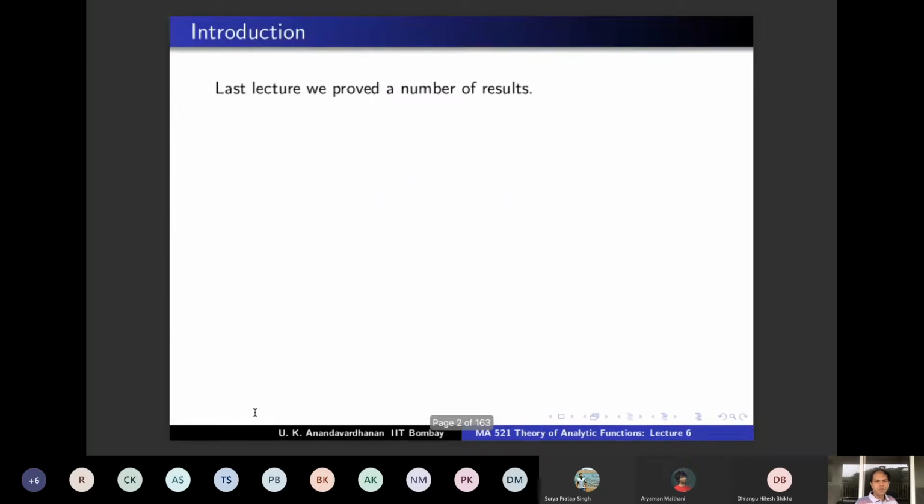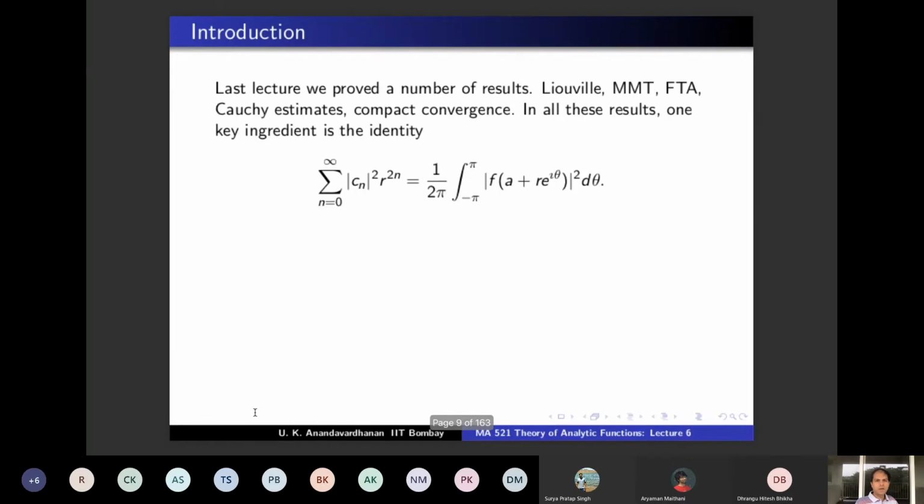Okay. So yeah, we were recalling. We did all these theorems, and I already said that this was the main identity. Let's just quickly recall what the proof of Liouville was once you have this. Liouville says that a bounded entire function is constant. So if you have an entire function, you have your power series with radius of convergence infinity. So you have cn z power n, which is valid throughout the complex plane. And you assume it is bounded: mod f(z) is strictly less than M for some capital M. Plug in here. So this is less than M squared, since M squared comes out and the rest is 1. So you get that this is less than or equal to M squared, and this is true for all r.